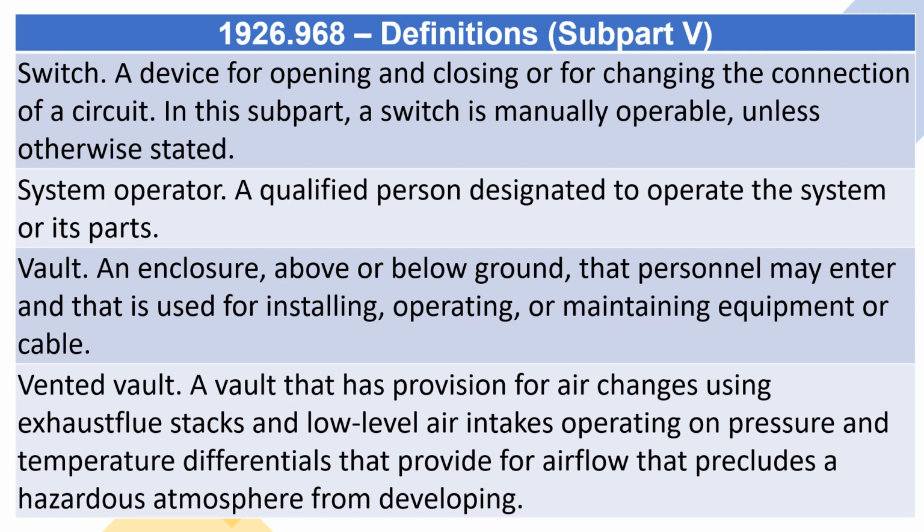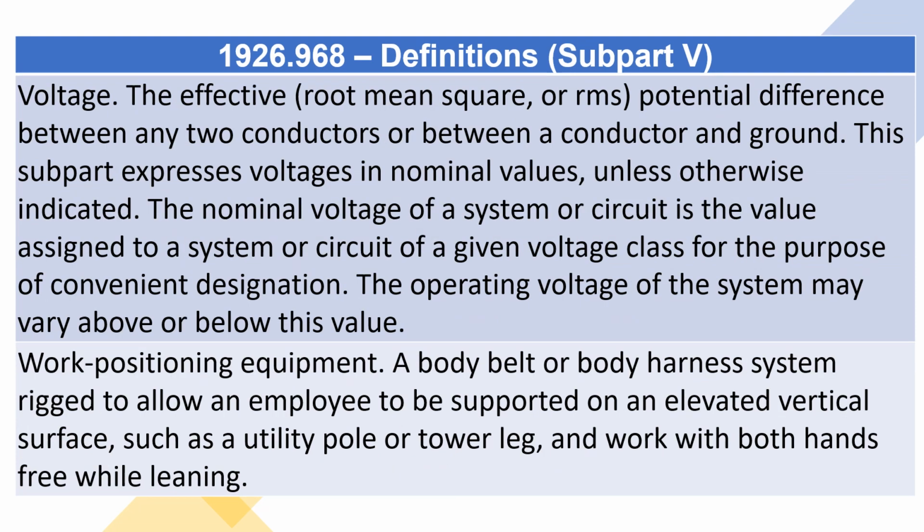Vented vault. A vault that has provision for air changes using exhaust flue stacks and low-level air intakes operating on pressure and temperature differentials that provide for airflow that precludes a hazardous atmosphere from developing. Voltage. The effective, root mean square, or RMS, potential difference between any two conductors or between a conductor and ground. This subpart expresses voltages in nominal values, unless otherwise indicated. The nominal voltage of a system or circuit is the value assigned to a system or circuit of a given voltage class for the purpose of convenient designation. The operating voltage of the system may vary above or below this value.